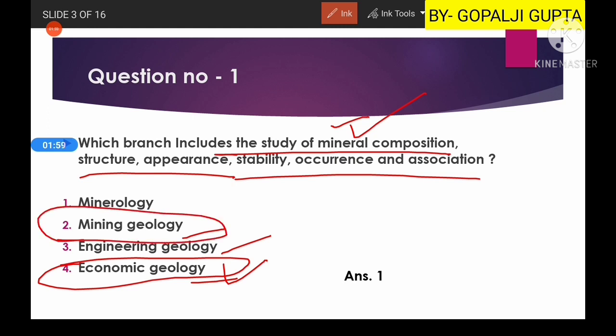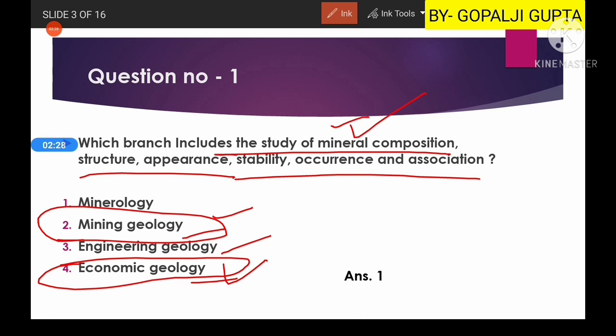When we talk about mining geology, it deals with the mining activities. Whether it is the identification of ore reserve, how much ore and mineral we have, how much metal can be extracted from that reserve, and what should be the procedure, whether it should be open cast mining or underground mining. All of these things will come in mining geology.